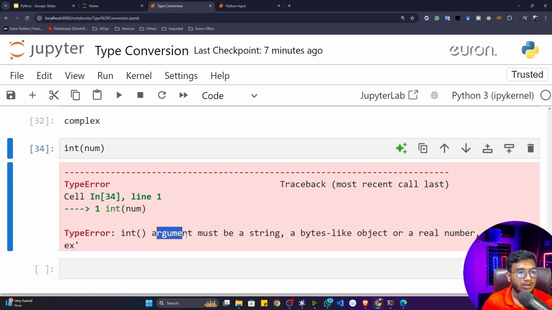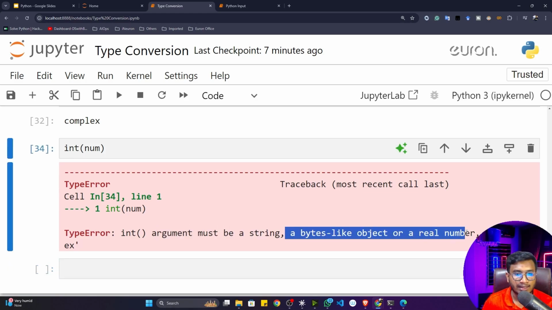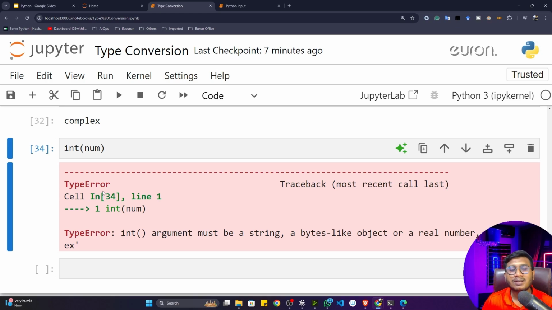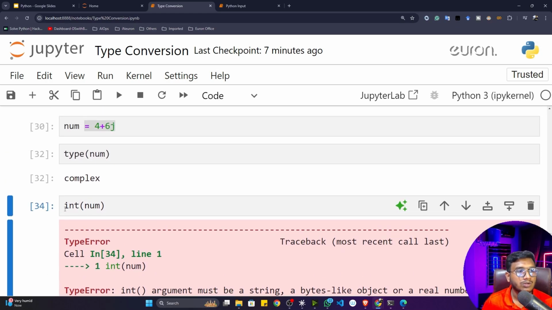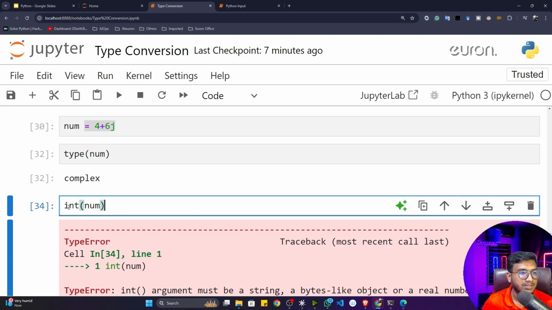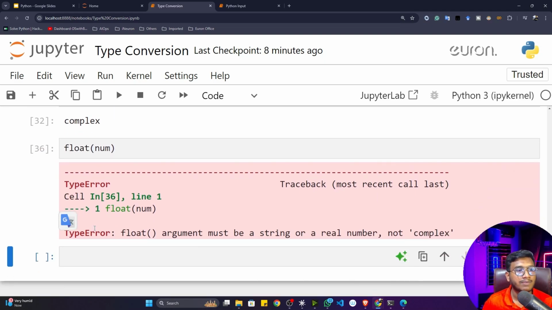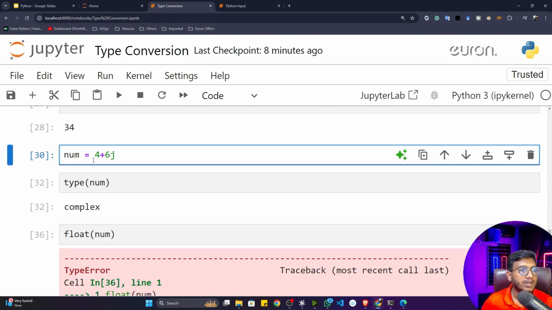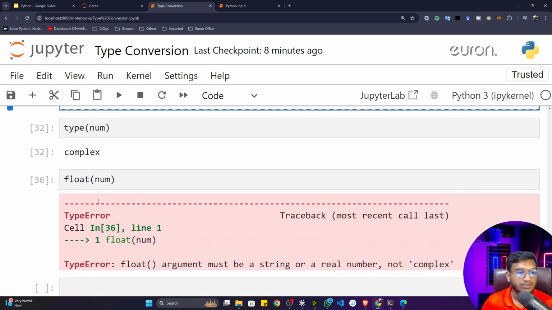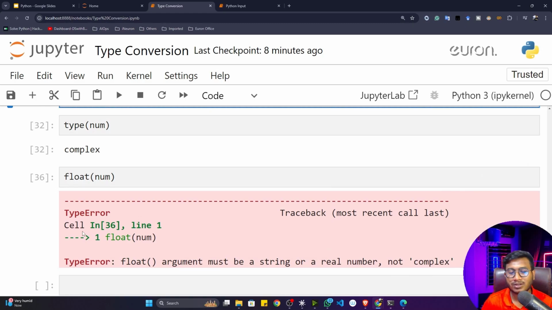It will tell: argument must be a string, a bytes-like object, or a real number, not a complex number. That means you can't pass any kind of complex number to convert to an integer. The same thing will happen for the float as well, because in a complex number you have two kinds of data, called real value and imaginary value. That's why you can't directly convert a complex number to an integer or a float.